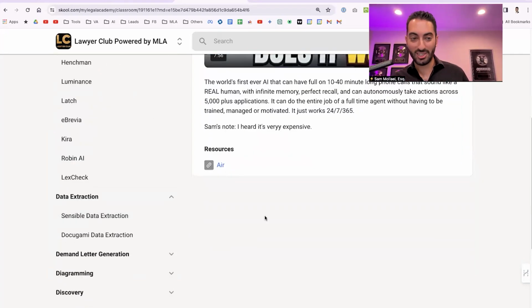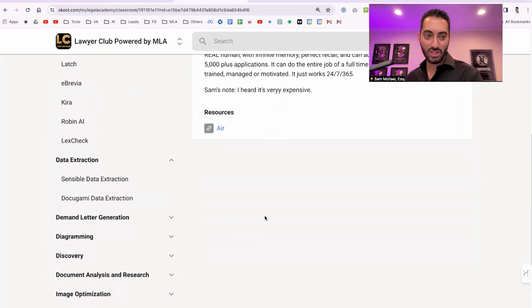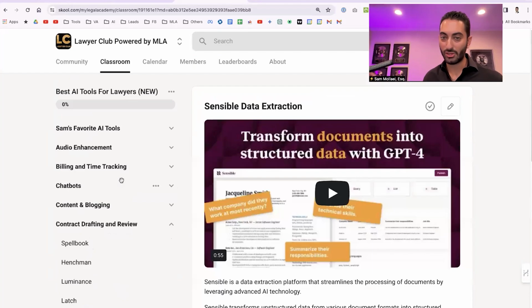Data extraction. This is huge. This is somewhat my world. I'm somewhat pursuing something in this realm, which is extracting data using AI, being able to extract data from particular forms that you have or your client's data, and for the data to be analyzed by AI and something to be done or drafted. Sensible, I've done my research, is the best tool for data extraction. I've talked to them. They're a great company. Seems like the right tool.